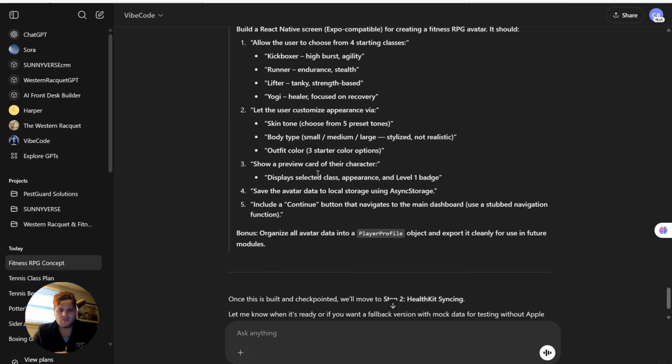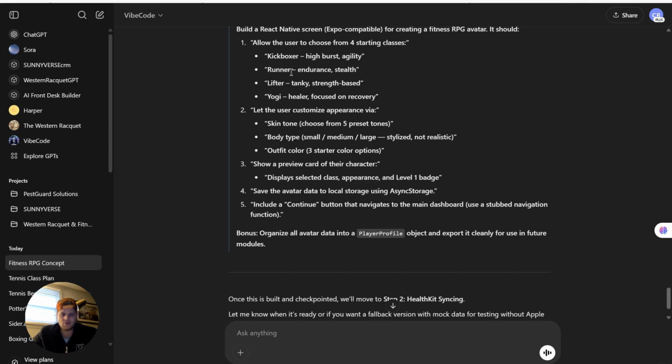Kickboxer, runner, lifter, yoga. I don't really need it to just be kickbox. It could be kickboxer or boxer, runner, lifter, yoga. We're going to have to think about adding some more. That'll be the thing. I will add a couple more. I'll take the best few options, but we're going to start with just these 4.